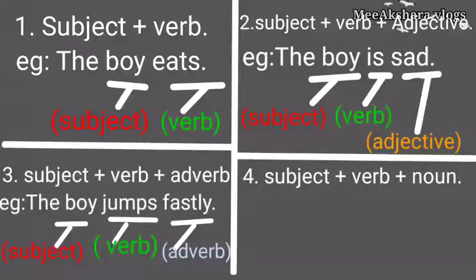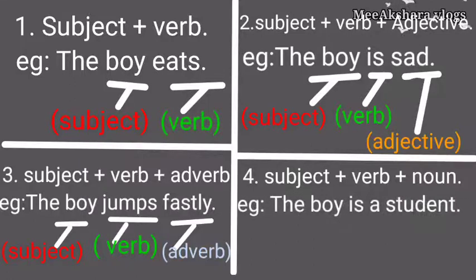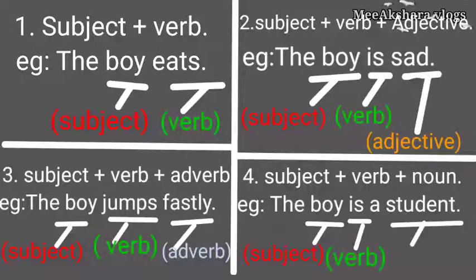Now the fourth form is subject plus verb plus noun. Here we come across the subject, verb and noun in the sentence. Let us understand this by taking an example. The boy is the student. Here the boy is the subject, is is the verb and student is the noun. Now what is the noun? A noun is the name of a person, place or thing. Here the student is a common noun. There are common nouns and proper nouns which will be discussed in our upcoming videos.